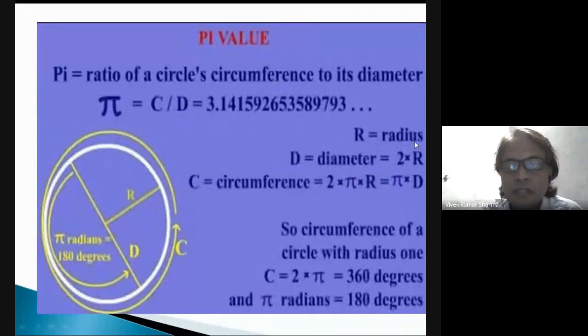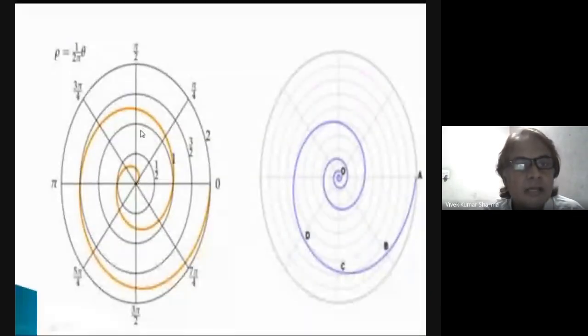Here r is the radius, d is the diameter, which is 2 into r, and c is the circumference, which is 2 into pi into r, or pi into d. Consider the circumference of a circle with radius 1. So you can find the pi value, and you can understand this thing. This is a spiral circle.